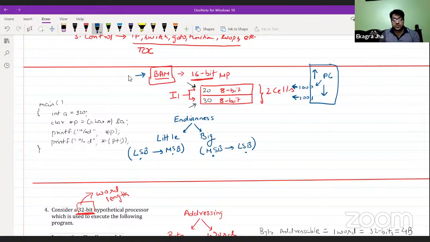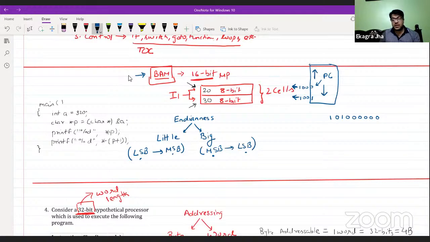The 320 representation in 16-bit binary will be 256 plus 64. So this will be 1, 2, 4, 8, 16, 32, 64, 128, and 256.